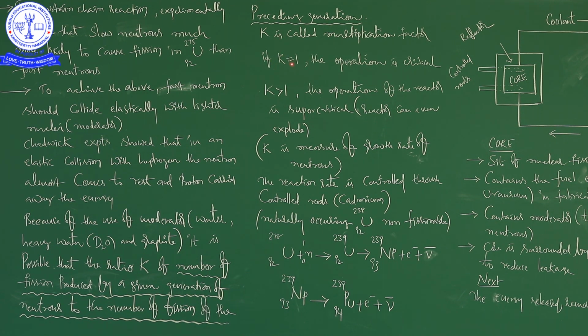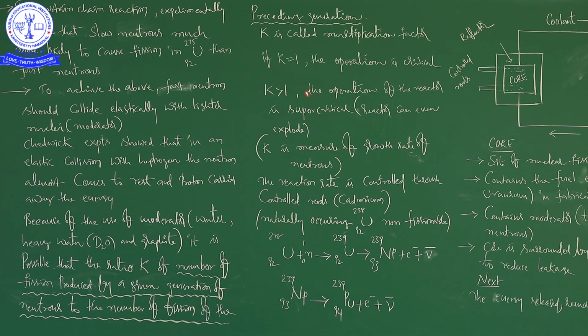If K is equal to 1, the operation is critical. This is what we need: for the functioning of a nuclear reactor to sustain chain reaction, we need K value as 1. Even if K is somewhat less than 1, no problem, but it should not be greater than 1. If it is greater than 1, it may be dangerous.